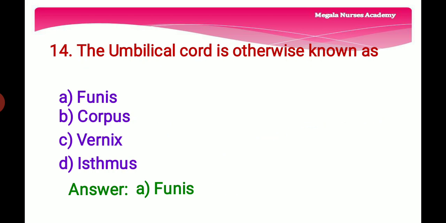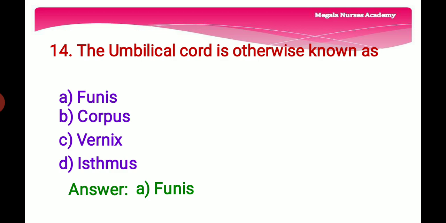14th question. The umbilical cord is otherwise known as. Option A, funis, it is umbilical cord. And option B, corpus, that is the body of the uterus. And option C, vernix, vernix caseosa is a white, creamy, naturally occurring biofilm covering the skin of the fetus during the last trimester of pregnancy. And option D is an isthmus.